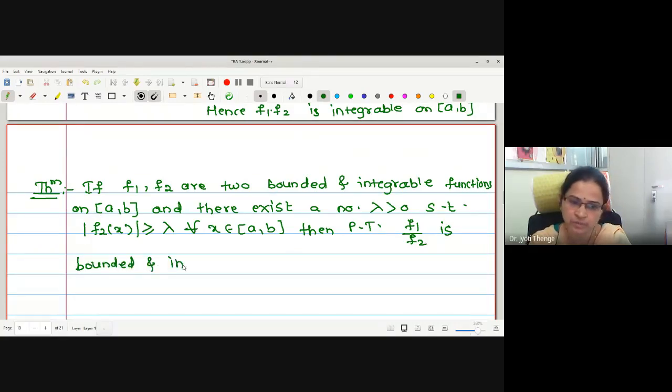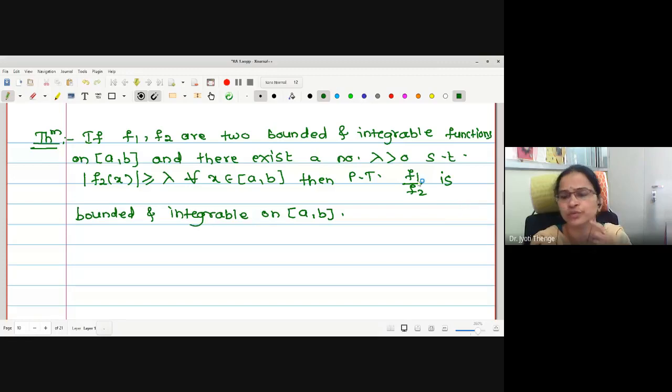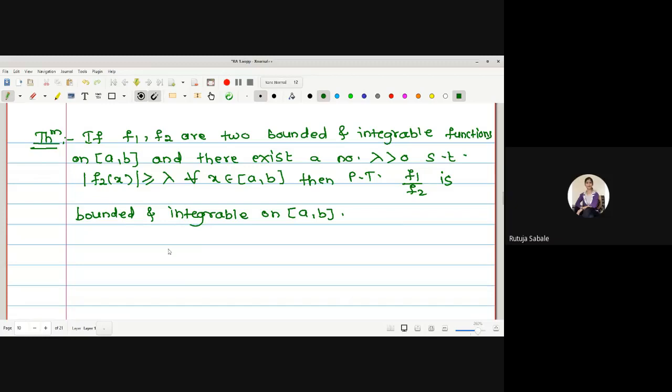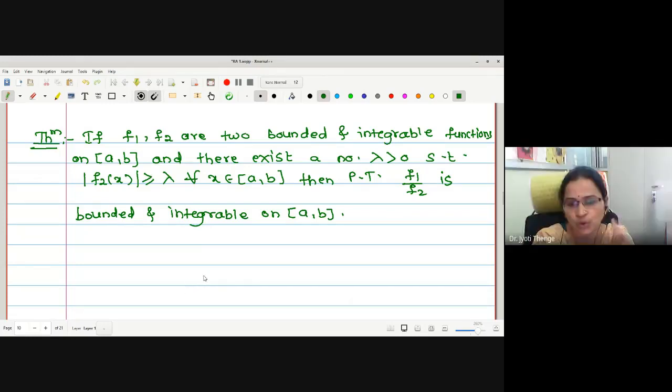Now one may have a question: why is this lambda condition added? Let me explain. Whenever we define the quotient of two functions, the quotient is going to exist when the denominator is not equal to 0. Therefore, here also in our case, in order to make sure that the denominator is not 0 whenever I define f1 by f2, we are saying lambda is a number greater than 0.